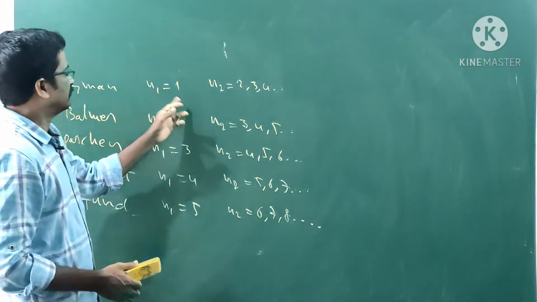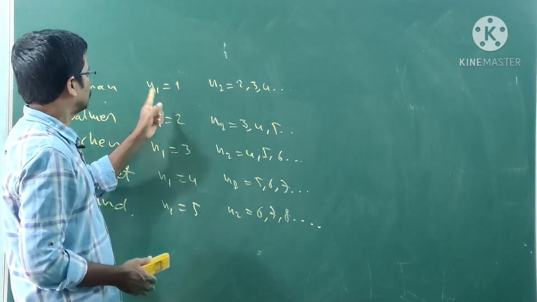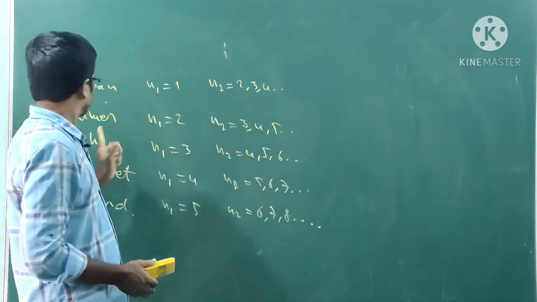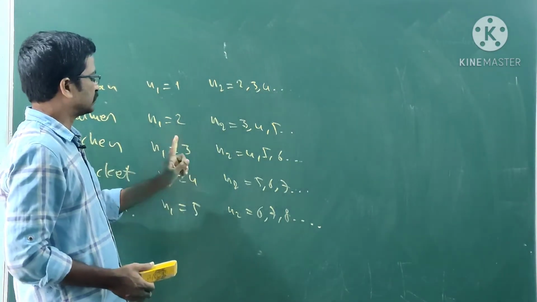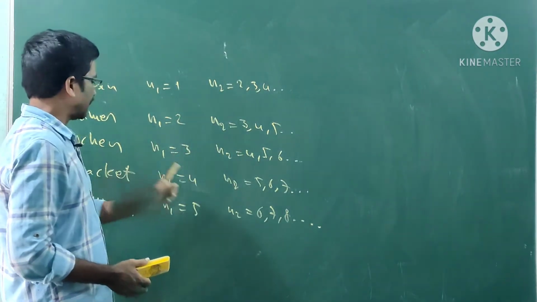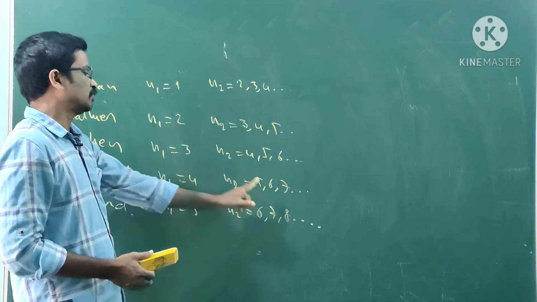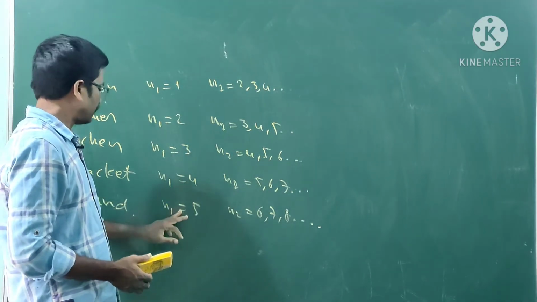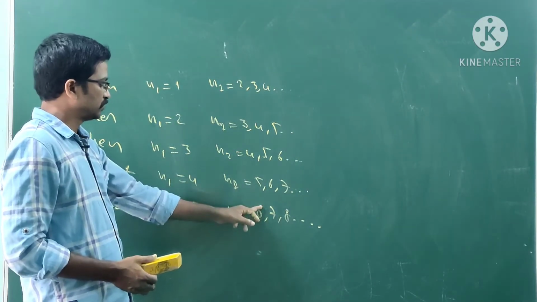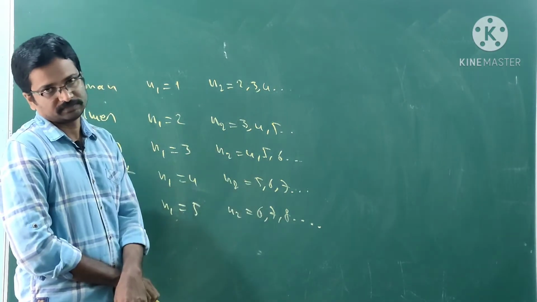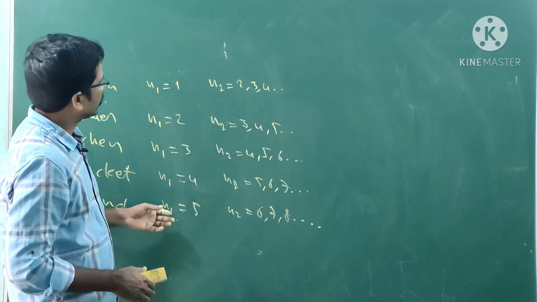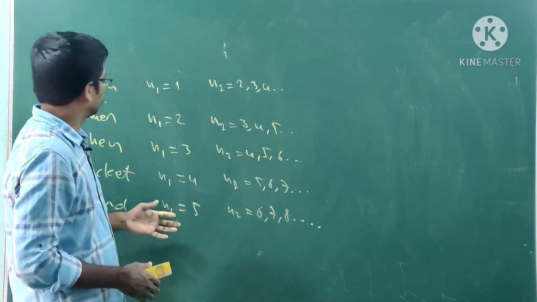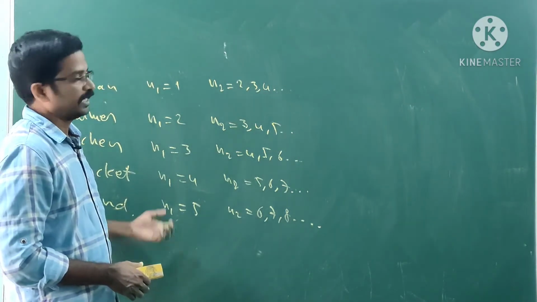In the Lyman series, the electron jumps from n1 to n2. In Balmer, the electron jumps from 2 to 3. In Paschen, from 3 to 4. In Brackett, from 4 to 5, or 4 to 6, or 4 to 7. In Fund, the electron jumps similarly, and so on. So you can explain the line spectrum of hydrogen using this methodology.